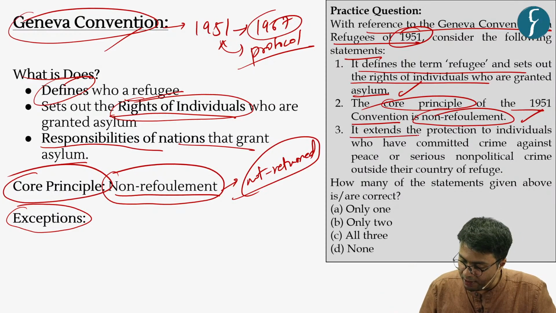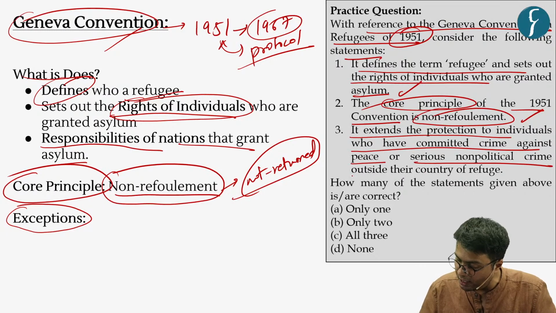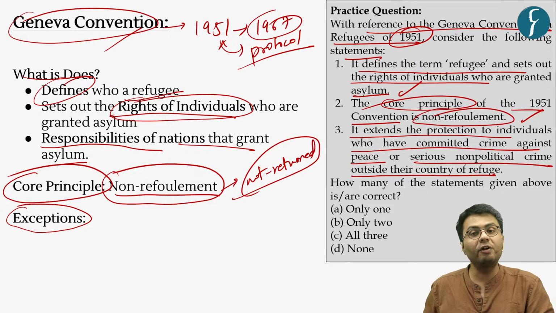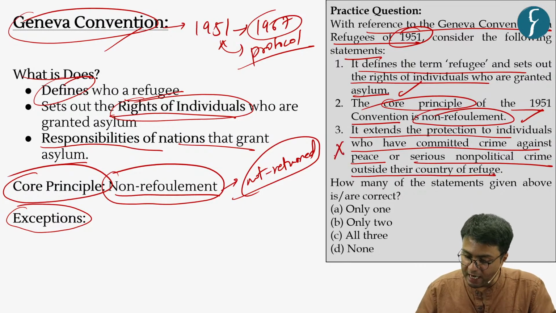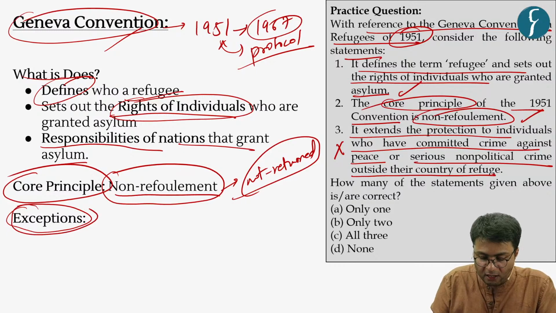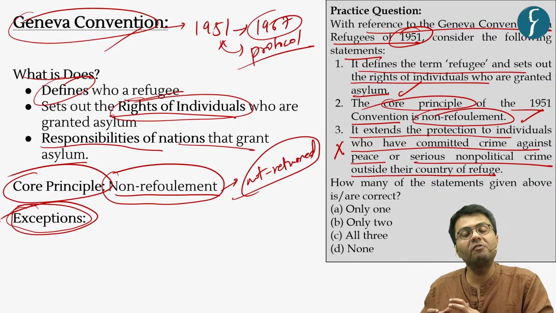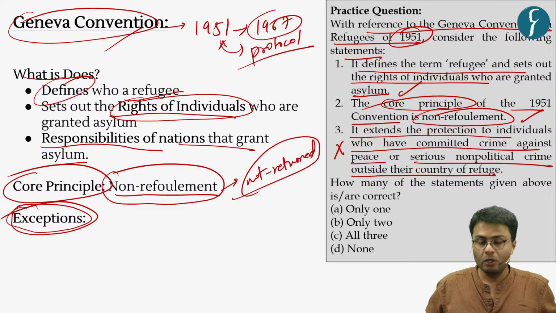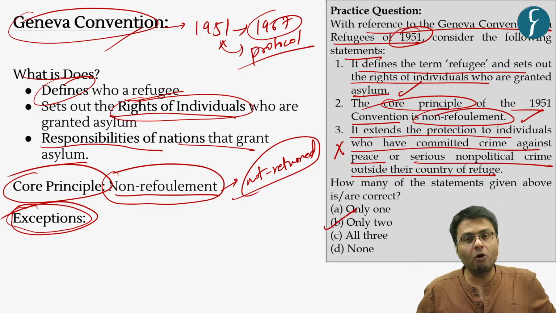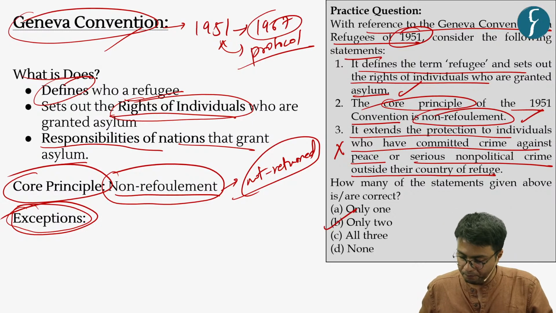Now, the third statement: it extends protection to individuals who have committed crimes against peace or serious non-political crimes outside the country of refuge. This is an incorrect statement because these are certain exemptions that have been given by the Geneva Convention. So, the correct answer to this model question is option B.